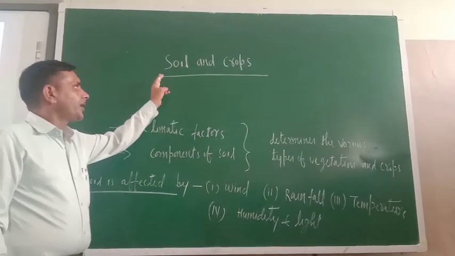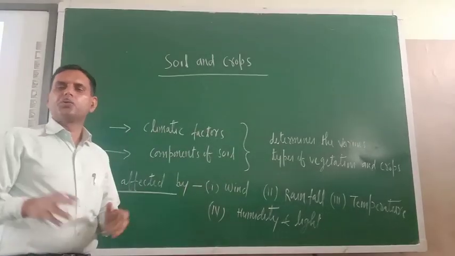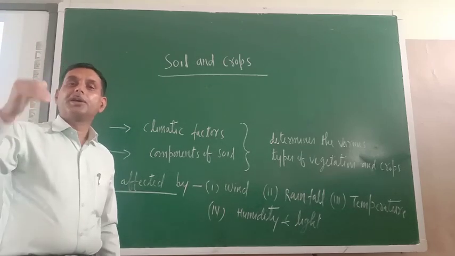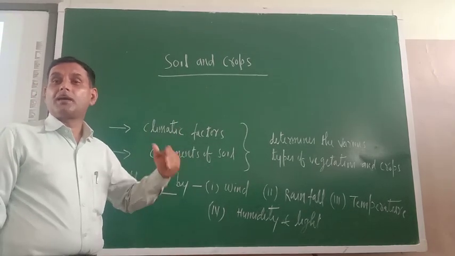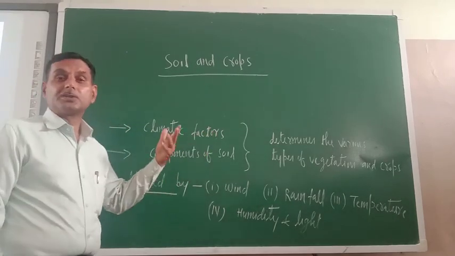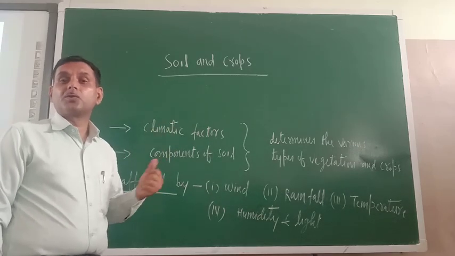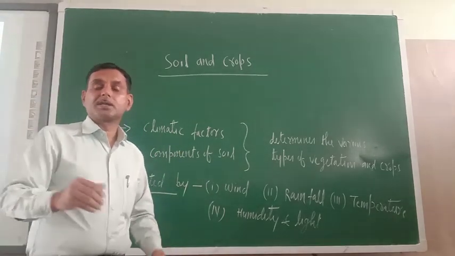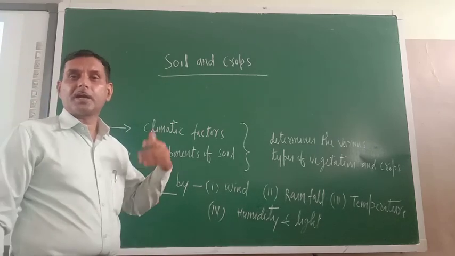Dear cadets, now the next topic of this chapter is soil and crops. As you know, in different parts of the country, different types of crops are grown. Like in Andhra and Chhattisgarh, basically paddy crop is grown. In Punjab, Madhya Pradesh and some other northern parts of India, basically what is grown? Wheat is grown. Now in Maharashtra, Gujarat, what is grown? Cotton is grown. Groundnut is grown. In Maharashtra, Karnataka and parts of UP, sugarcane is grown. Am I correct or not?